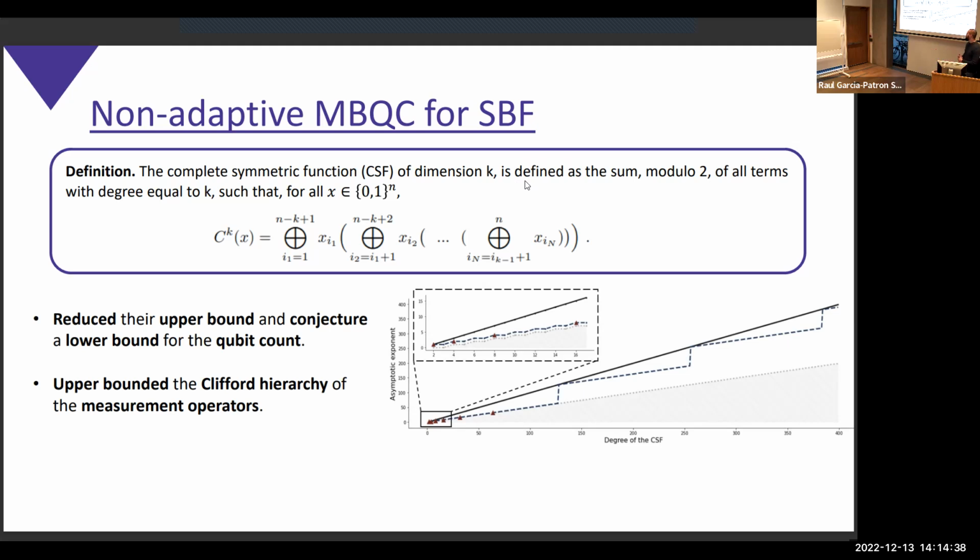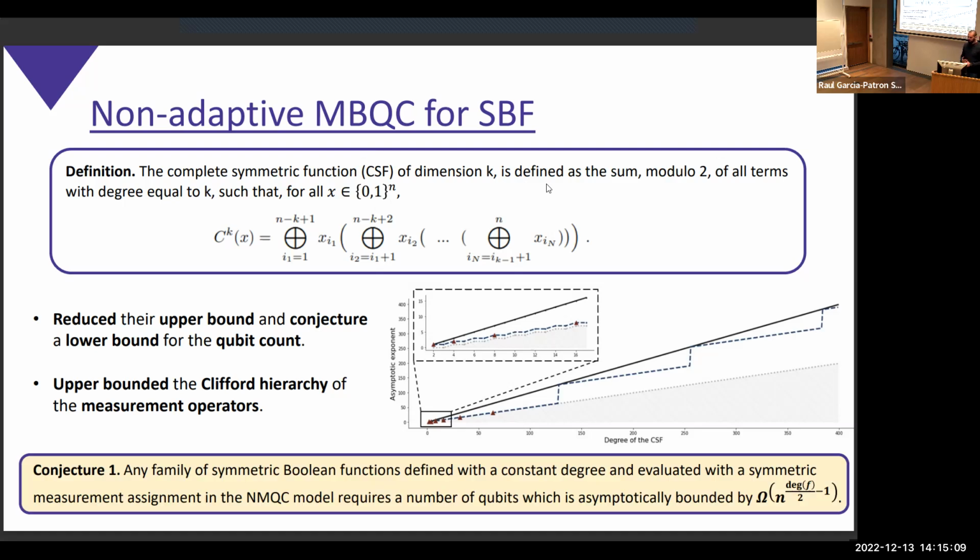And so for these ones, we could reduce the upper bound. So we found GHZ states of smaller size which compute them. And we conjecture also a lower bound for them, which now allows us to compare with the classical scenario. And also we upper bounded the Clifford hierarchy of the measurement operators. So the measurement operators could be not simply Pauli measurements. It could be more complex, and we have to build them from a set of gates. So defining the complexity of the measurement operator is also necessary. And now, defining the conjecture more precisely, we conjecture that the number of qubits needed in the GHZ state scales with a polynomial whose exponent is half of the degree of the function.